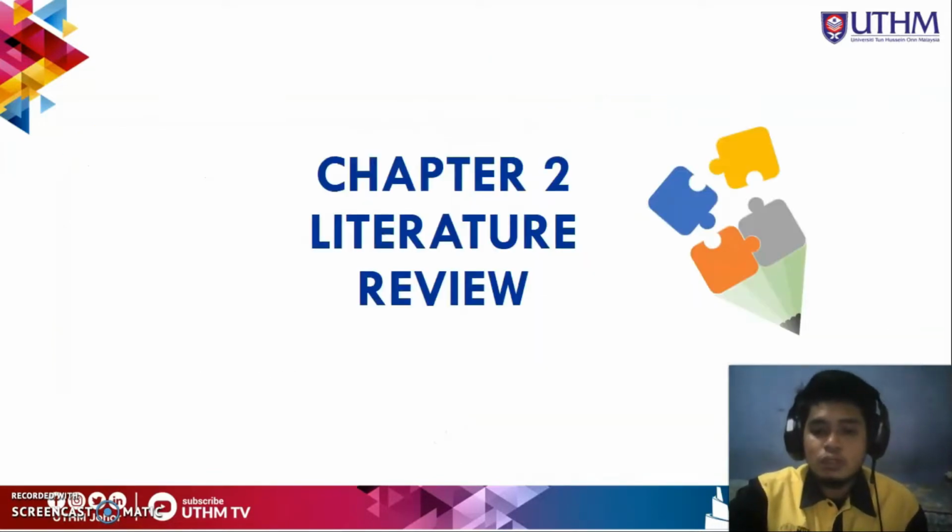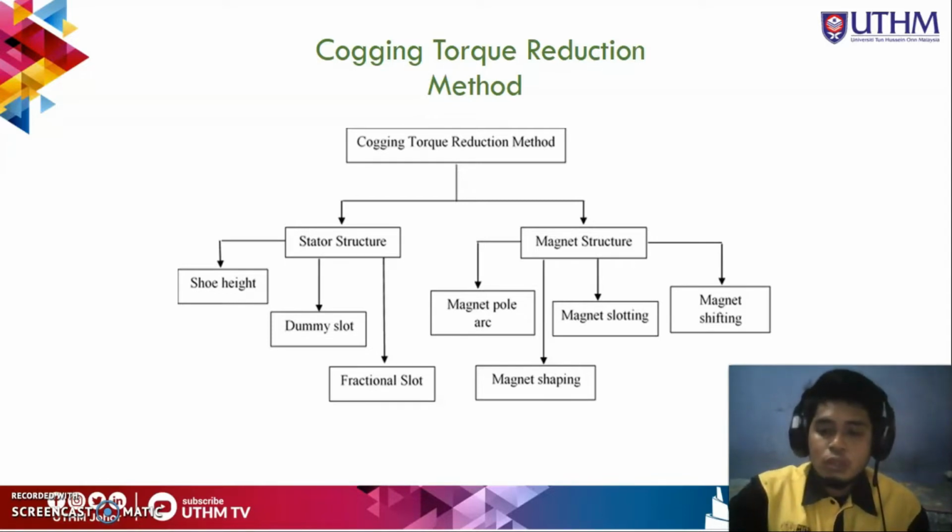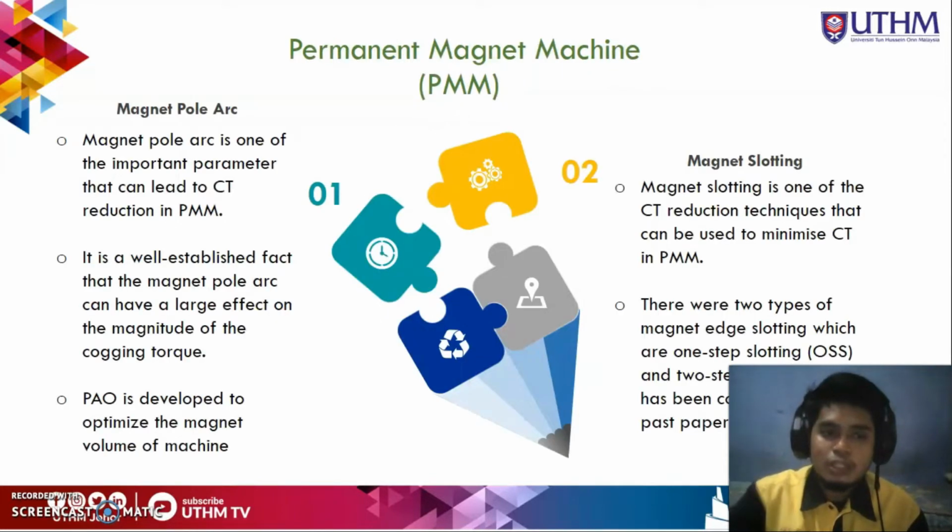So for the CT review, as you can see, there are cogging reduction methods. But for my research, I only choose magnet pull out and magnet slotting. I will explain more on the next slide. So magnet pull out is one of the important parameters that can lead to CT reduction. Magnet pull out has a less effect on the magnitude of the cogging torque. POW, pole arc width, is developed to optimize the magnet volume of the machine.